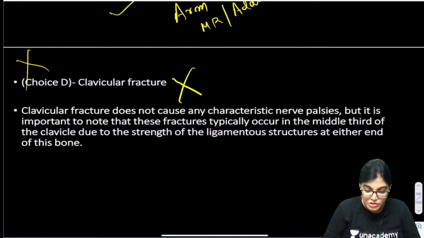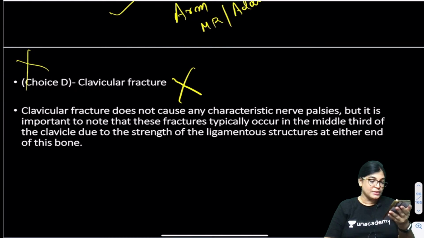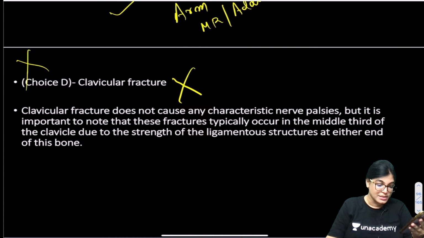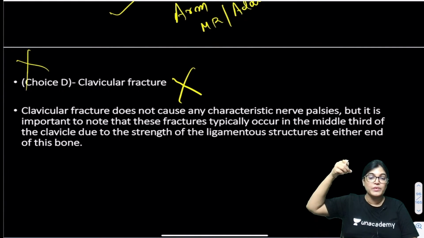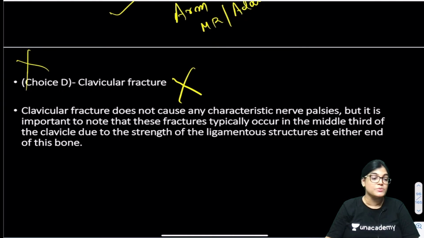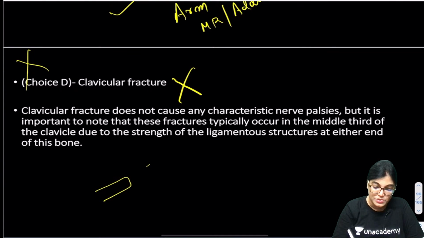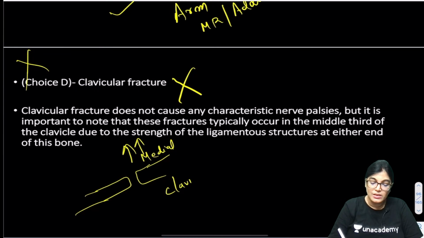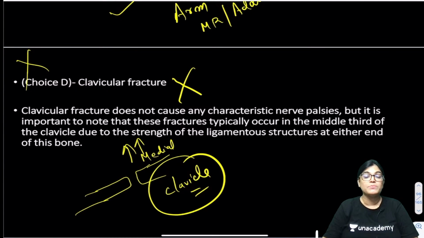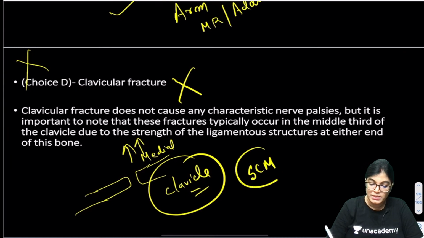Sanjay Kumar, clinical features. Okay, clinical feature of which one? What are you asking? Clinical feature of clavicle fracture. When the clavicle is fractured, the medial end of the clavicle is moved upward. For example, if the clavicle bone is fractured, its medial end will be moved upward. And what is the reason for the medial end of clavicle being moved upward? The reason is the pull of sternocleidomastoid muscle.